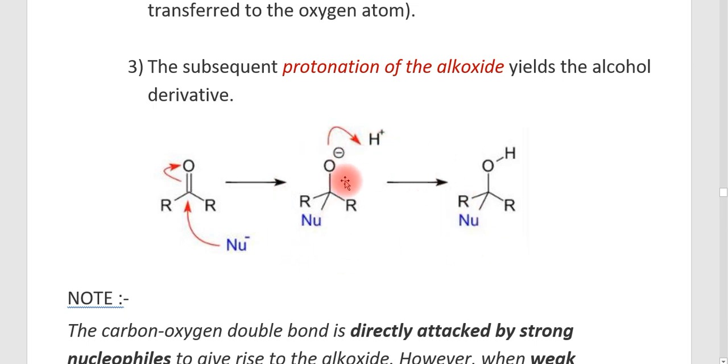This alkoxide is protonated to form the stable alcohol. Therefore, we can see the product has the carbon attached to the nucleophile, and the other end attached to an alcohol group. You should be thorough that the carbon is attached to the nucleophile and the other end is attached to an alcoholic group.